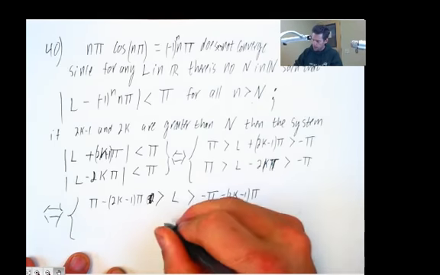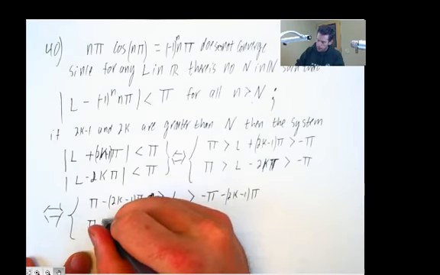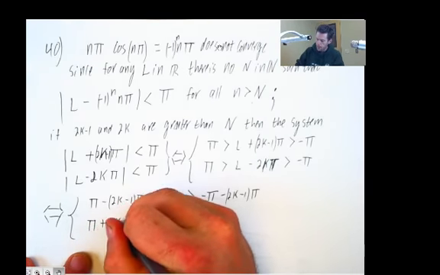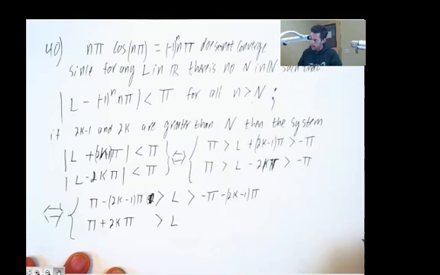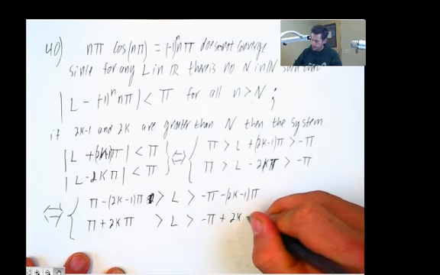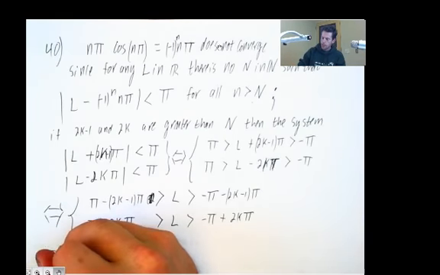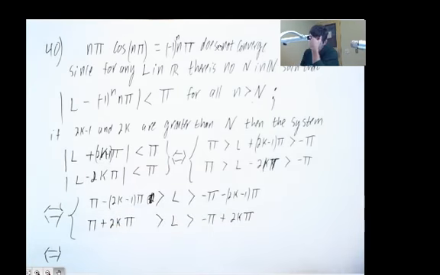Now, L is going to be in between pi plus 2k pi and negative pi plus 2k pi. Okay. And let's see here. And that is in turn equivalent to, can I just simplify things a little bit right here?